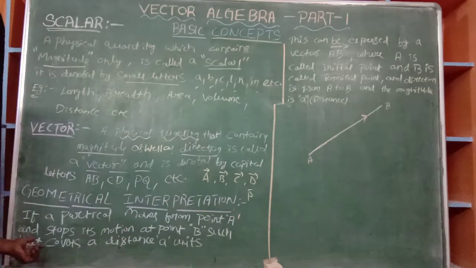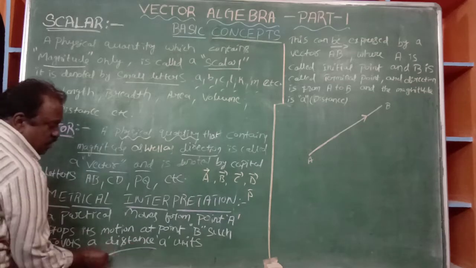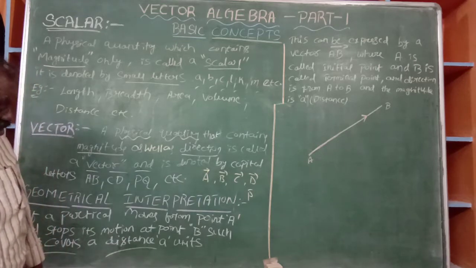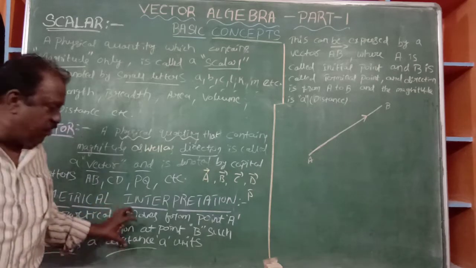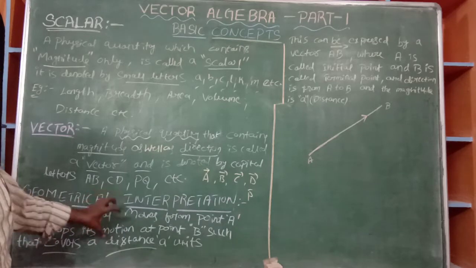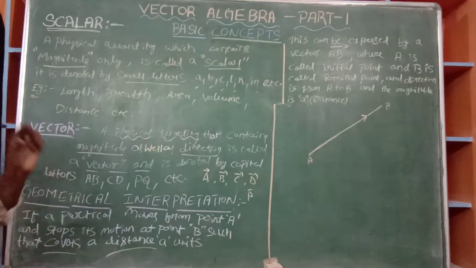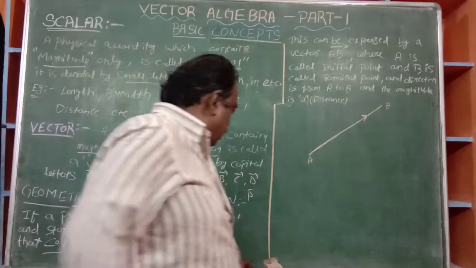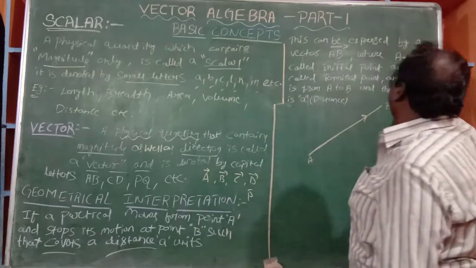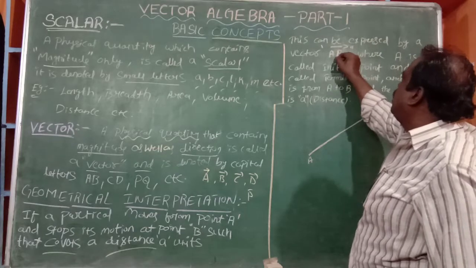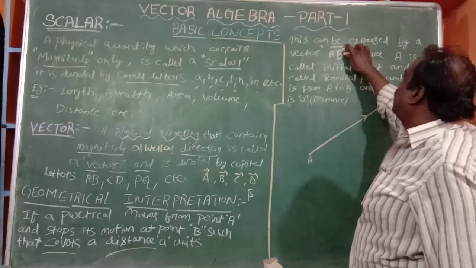Such that, it is also important, such that it covers a distance of a units. Then, this physical concept, this verbal concept can be expressed by a vector everywhere. Here it is important. You see, here AB bar, an arrow mark is there.